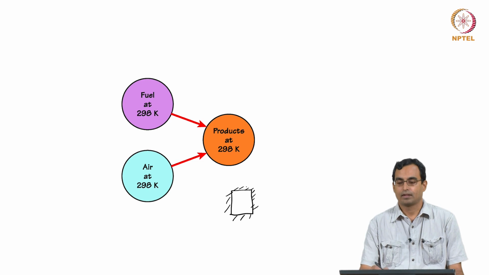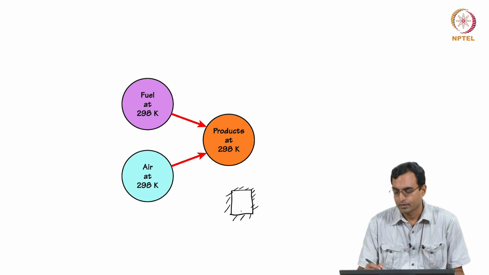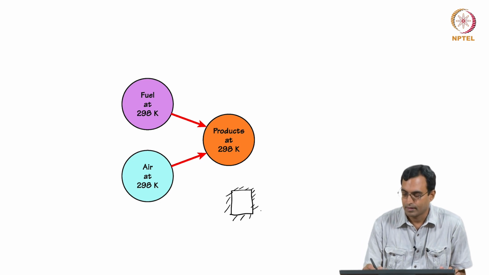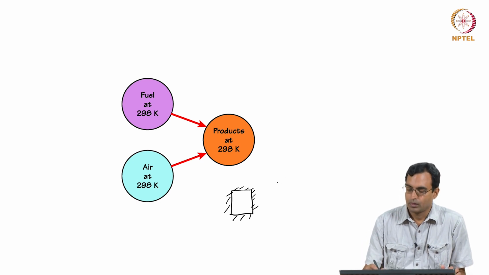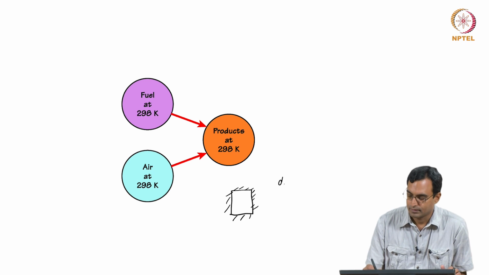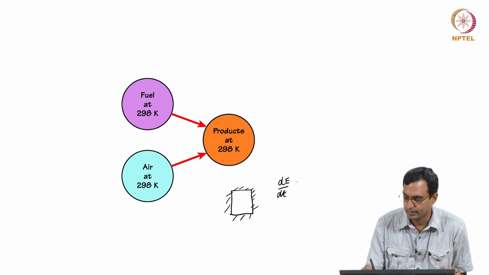So if we have a constant volume control volume or a system of this kind, then our first law would say that dE by dt in the rate form would be q dot minus w dot.